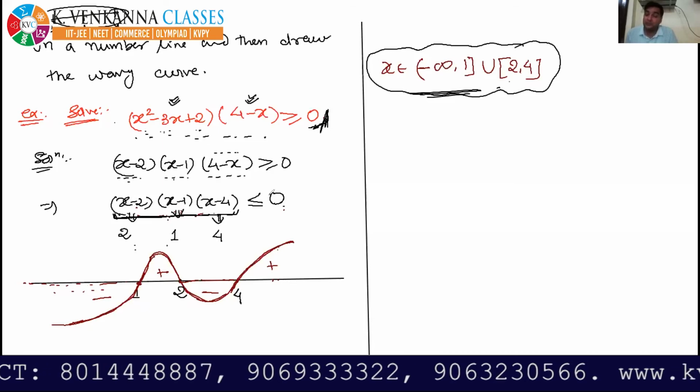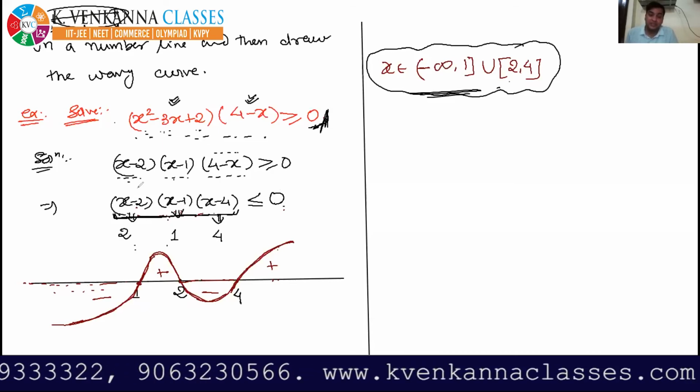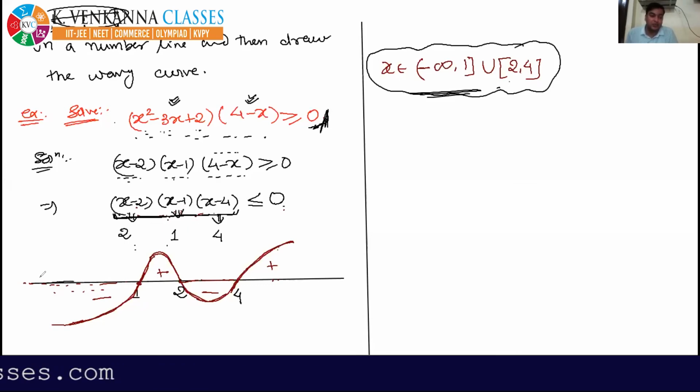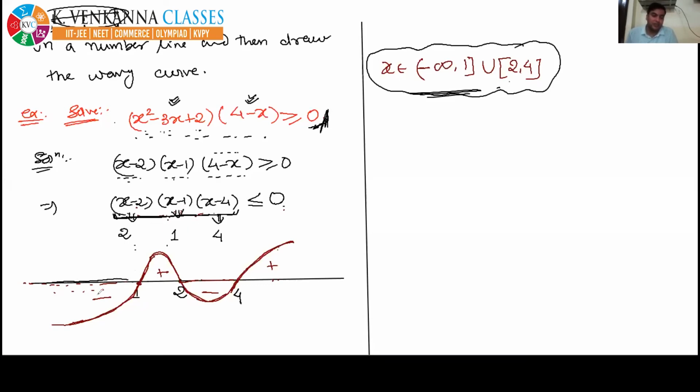That's why I took the region minus infinity to 1, because here the wavy curve lies below the number line. And also I took the region 2 to 4, where the wavy curve lies below the number line. Hanok, is it clear?